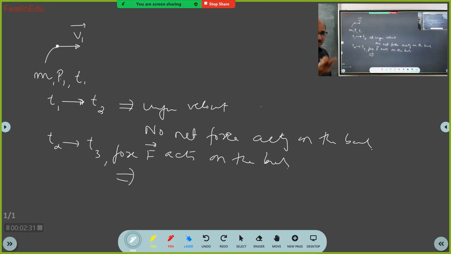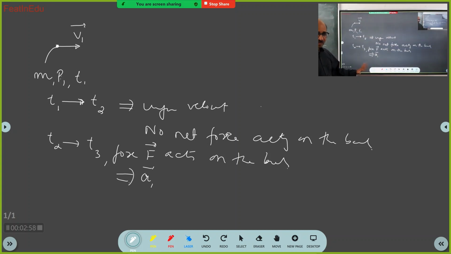Half answer as usual. See, T2 to T3, force F acts on the body. What is your answer? Sir, the body will accelerate between time interval T2 to T3. So between time T2 to T3, the body will accelerate. Right? Yes, sir. Very good.